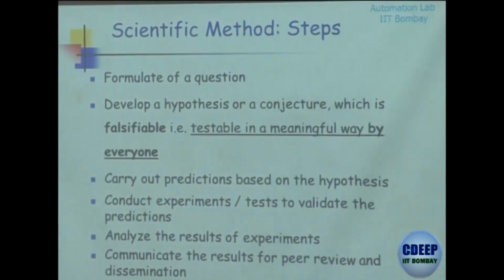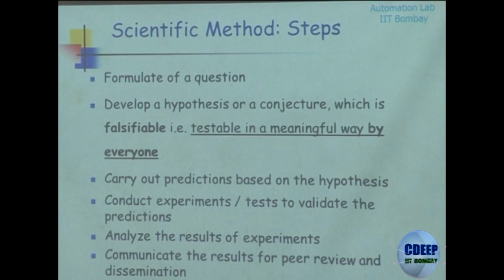Then what we do is develop a hypothesis or a conjecture that is a possible explanation for the question that you have formulated, and the conjecture or the hypothesis should be testable in a meaningful way by everyone who is qualified to do it.